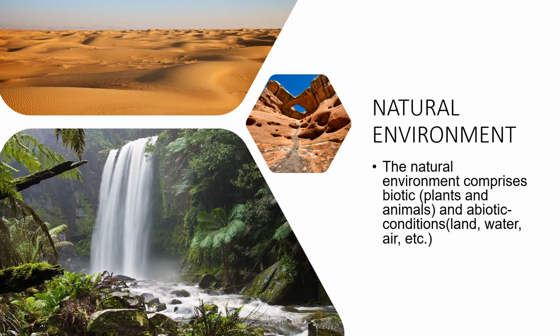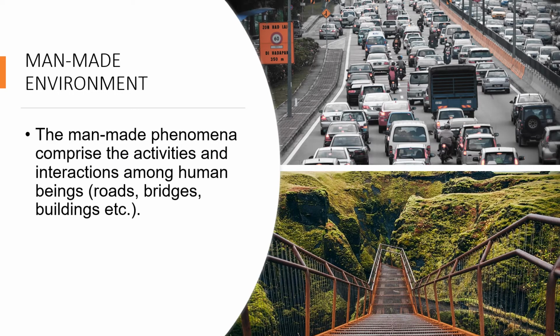Natural environment. The natural environment comprises of both biotic and abiotic conditions. Biotic includes plants and animals. Abiotic includes land, water, air, etc. Man-made environment. The man-made phenomena comprise the activities and interactions among human beings like roads, bridges, buildings, etc.